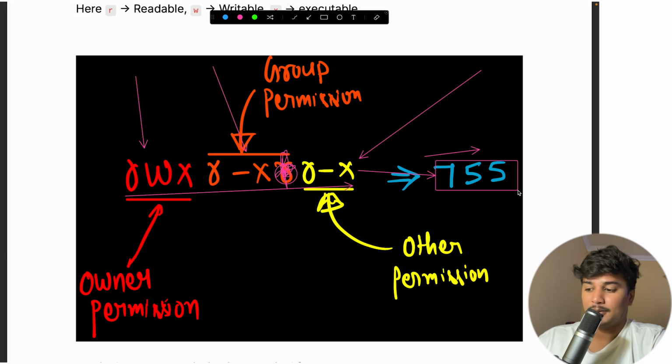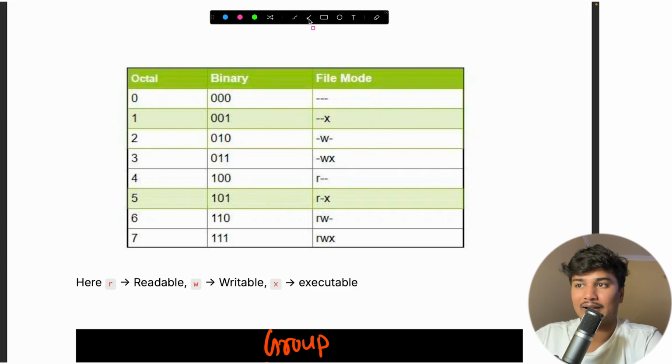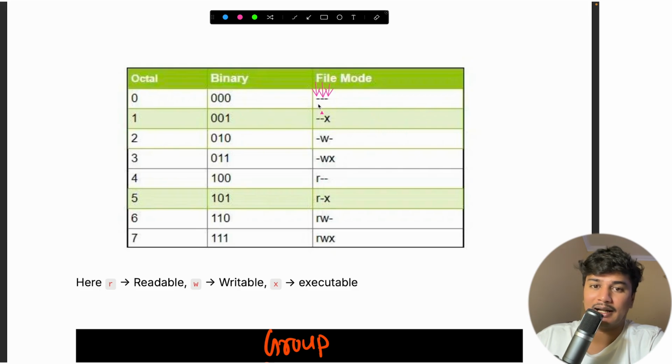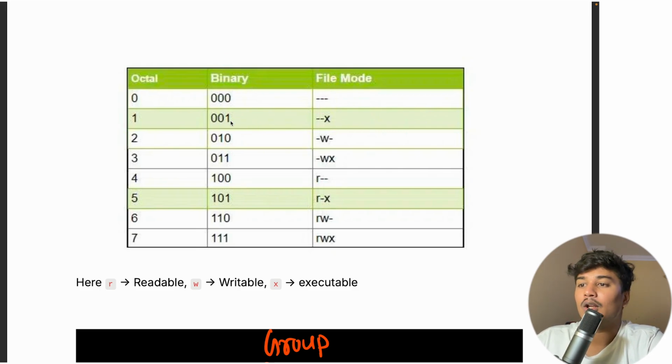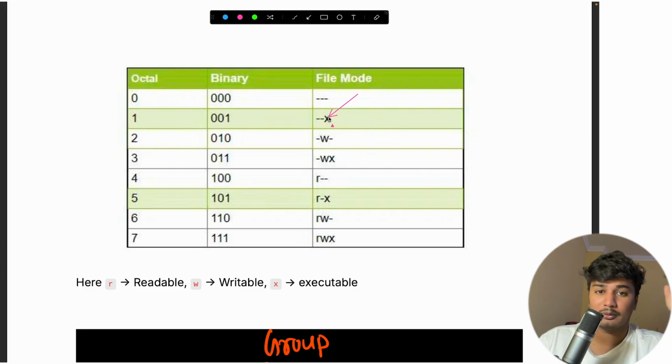Now how does it come? We have this table. I am giving you a tip on how you can remember this. You can see there is nothing at the first, nothing at the second, and nothing at the third. Where there is no permission at that position, that is 0. If there is a permission, it is 1. Here it has executable permission, and executable permission is always third, so you can see 1 here and the others are 0.